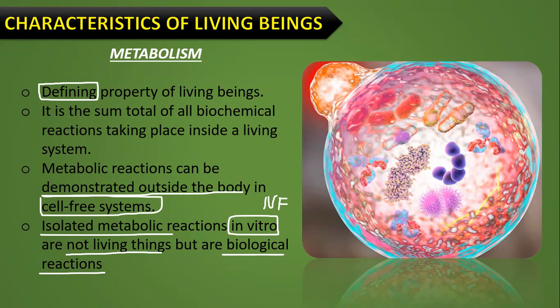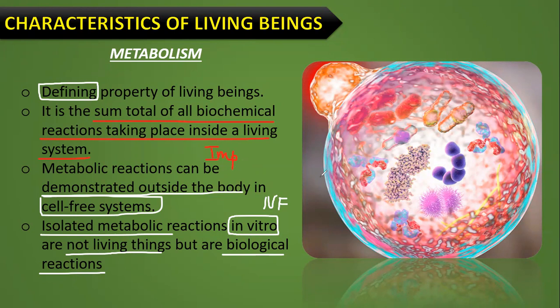And let me tell you the important definition of metabolism, that is, it is the sum total of all biochemical reactions taking place inside a living system. Important definition, expecting this kind of question in the upcoming NEET exam as well. Because in 2020, 2021 NEET and all, they have given you the definition and asked you to identify the term.